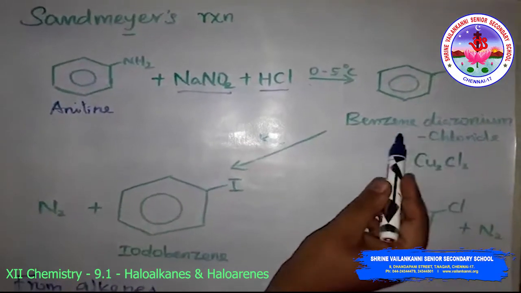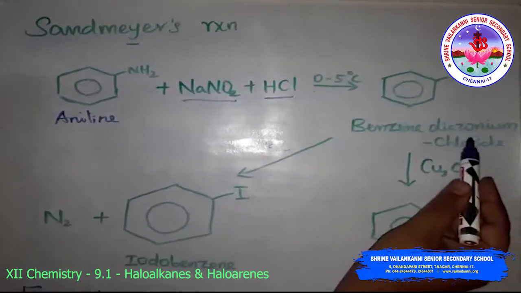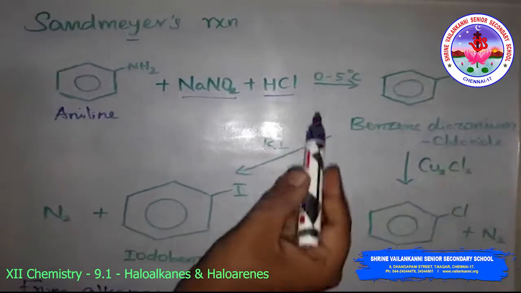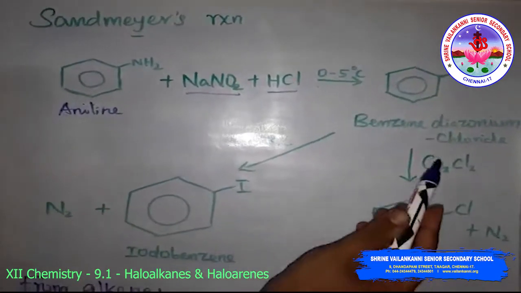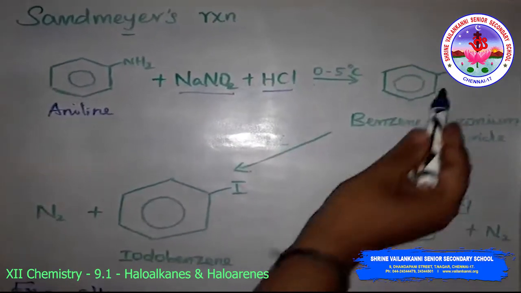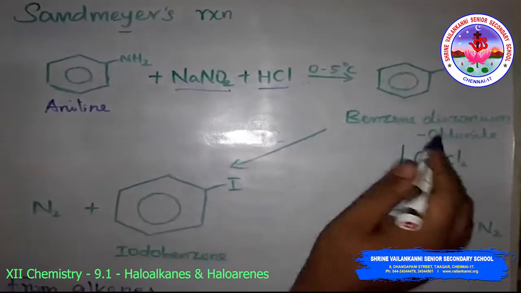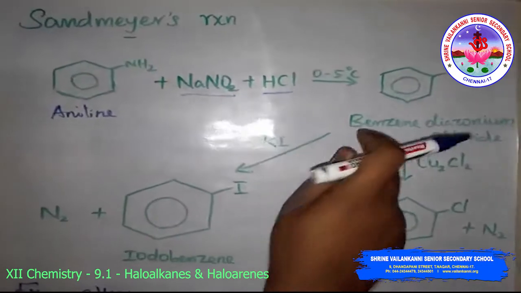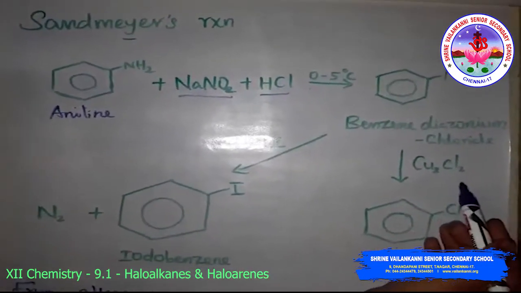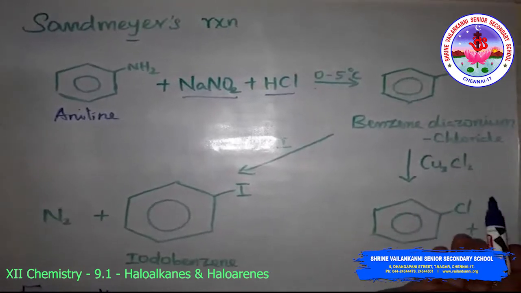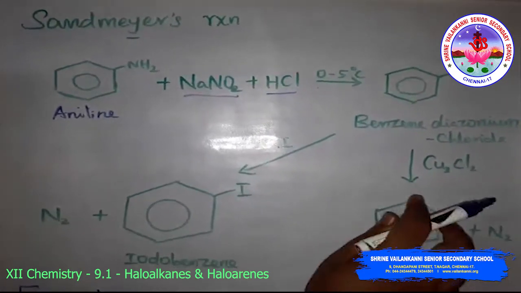So this forms benzene diazonium chloride. Then the freshly prepared diazonium salt is mixed with cuprous chloride or cuprous bromide. You can use cuprous chloride or cuprous bromide.